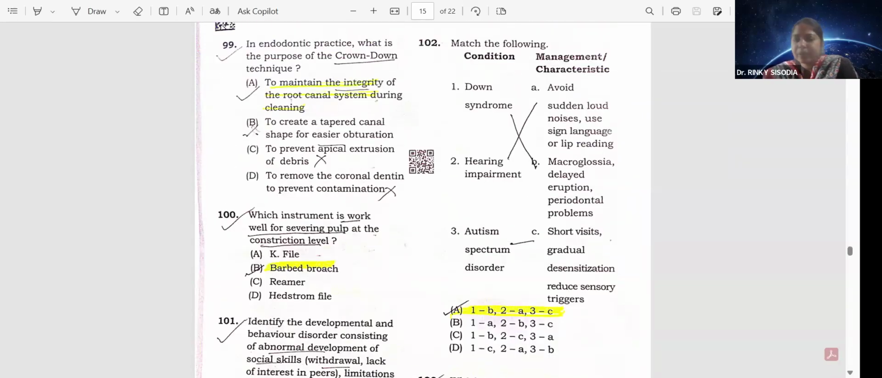That is Down syndrome is related to macroglossia, delayed eruption, periodontal problem. Hearing impairment, avoid sudden loud noise, use sign language or lip reading. And autism spectrum disorder, that is a short visit, gradual desensitization, and reduced sensory triggers. Okay. Now, question number 103.